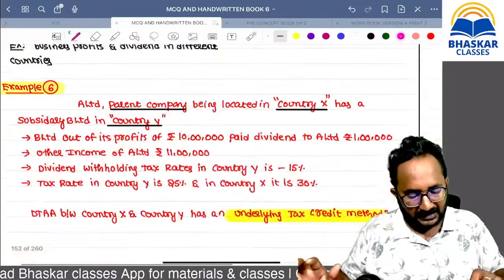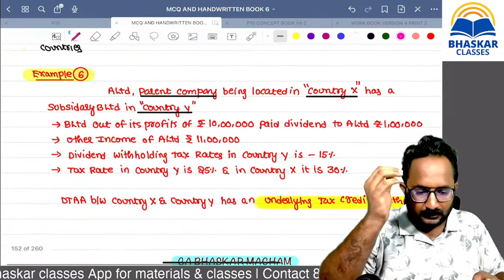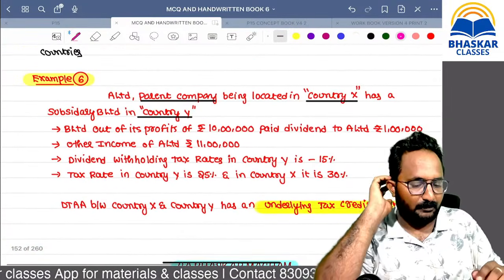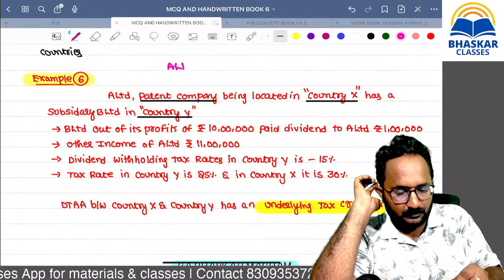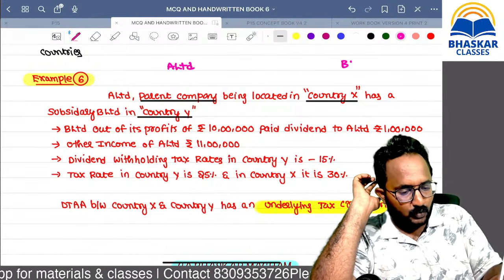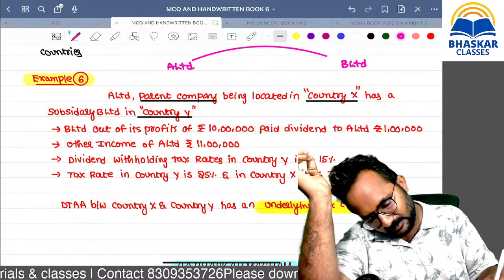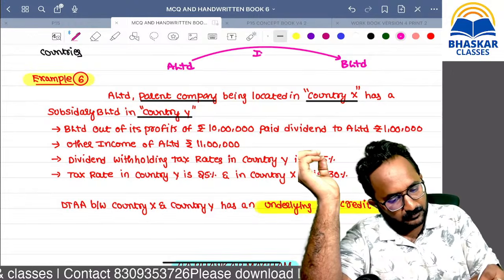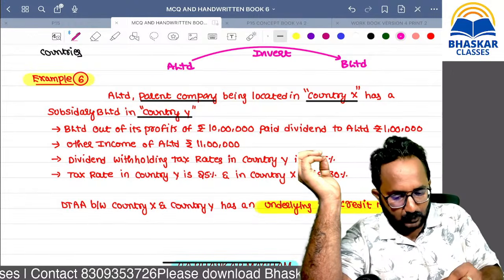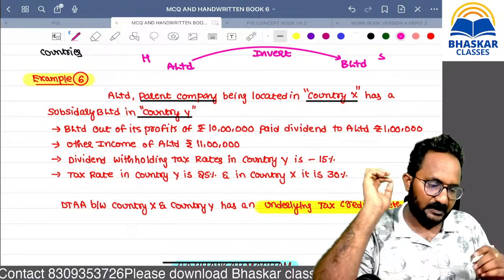Now, what is the relationship between the two companies, A limited and B limited? Who is investing in whom? A limited has invested in B. Am I correct? Because it is a holding company and B is a subsidiary company.